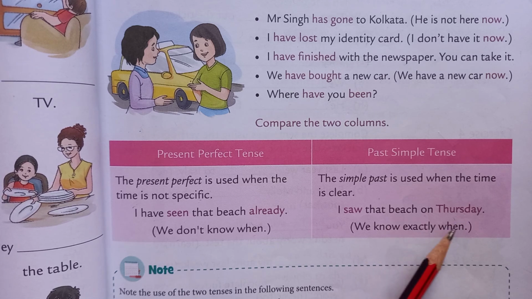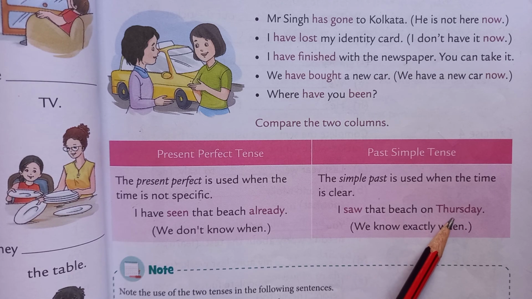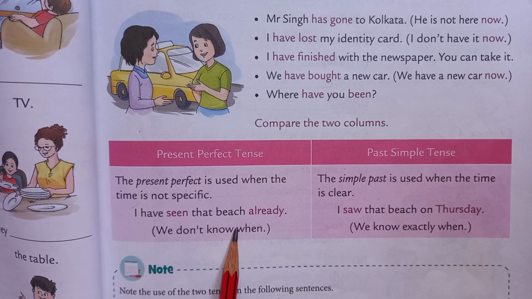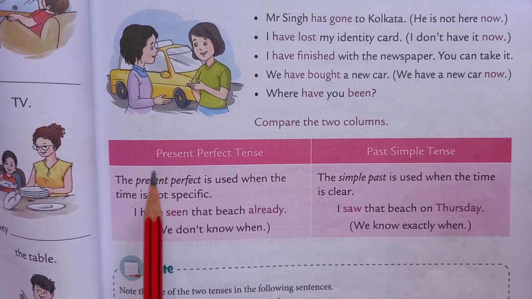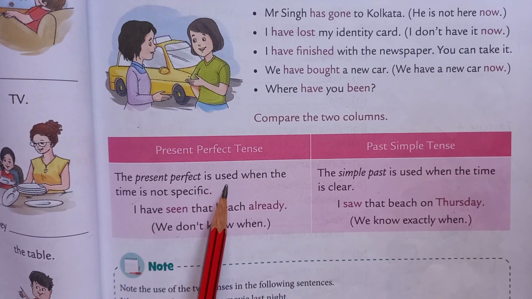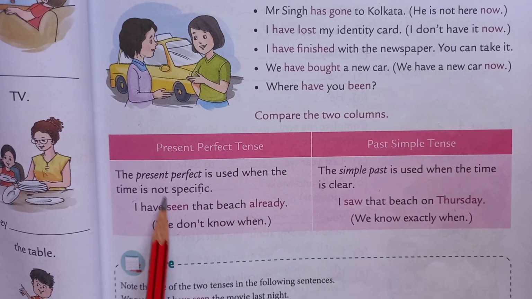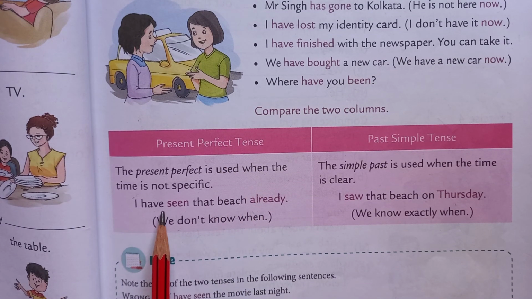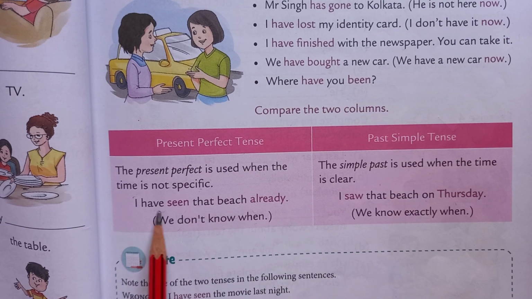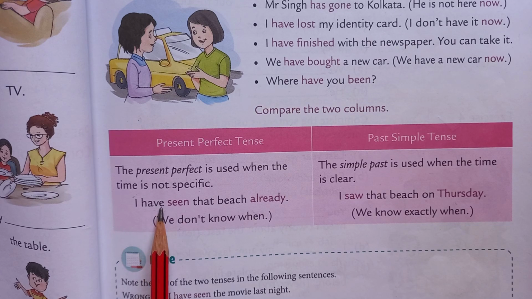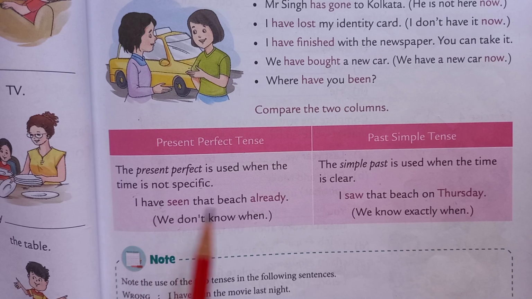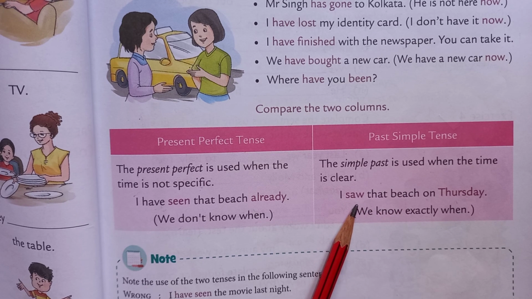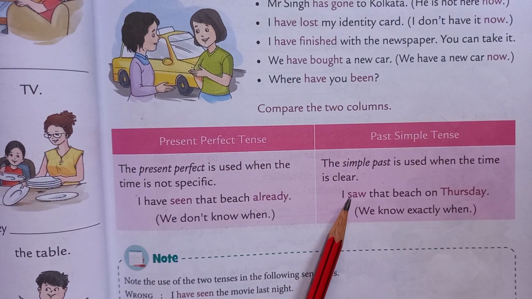When we are telling the time, that is simple past, and when we are not telling the time, that is present perfect. In present perfect we use have with I, and for past we use saw.